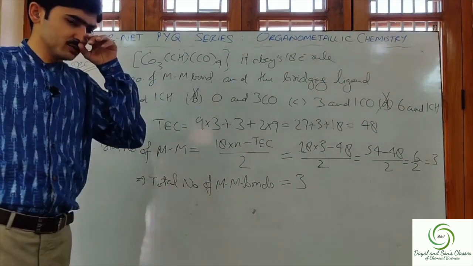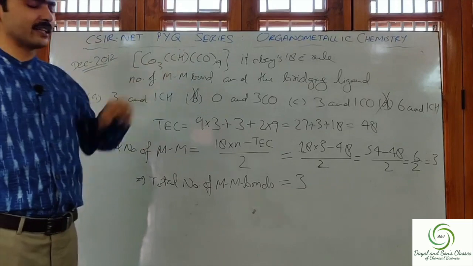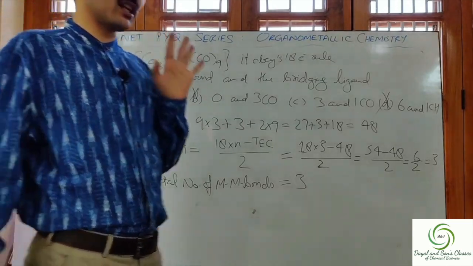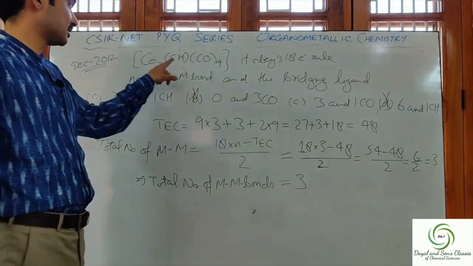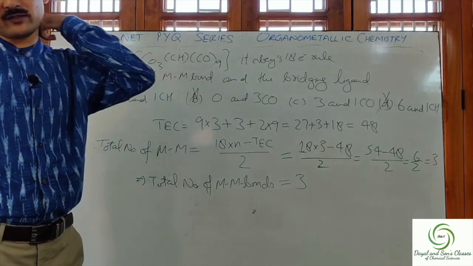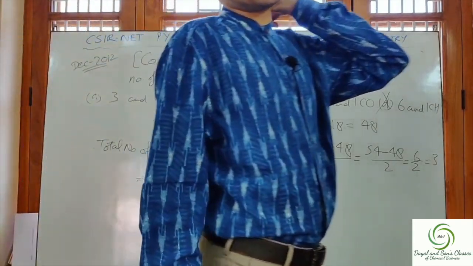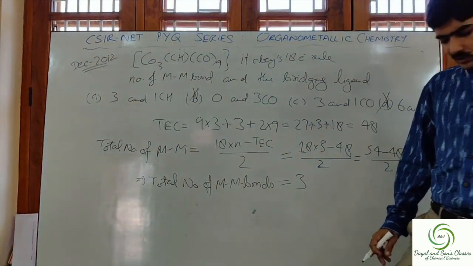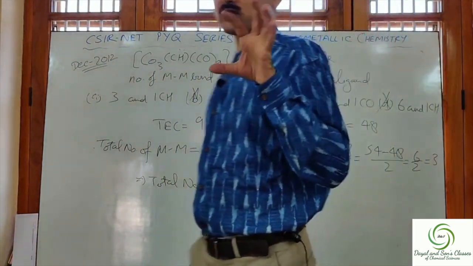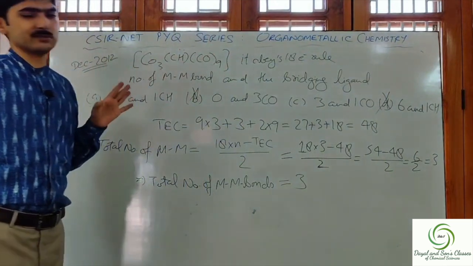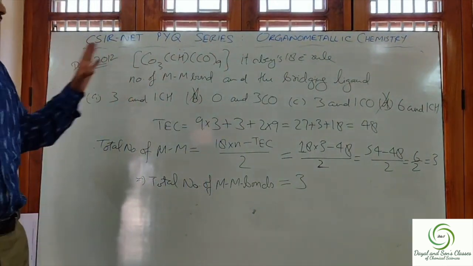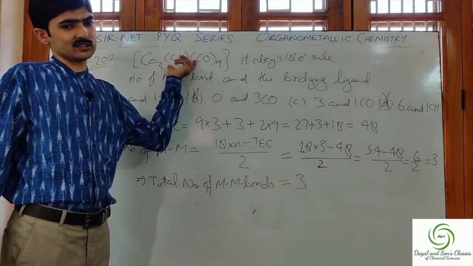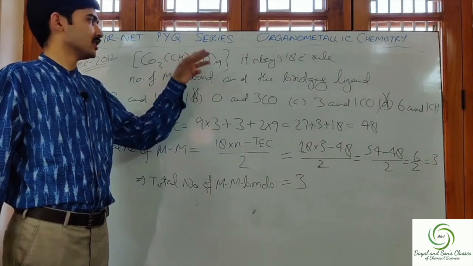Now if you know, CO can act as both a bridging as well as a terminal ligand, but CH always works as a terminal ligand or a vertex. CH will be the terminal ligand in this case.